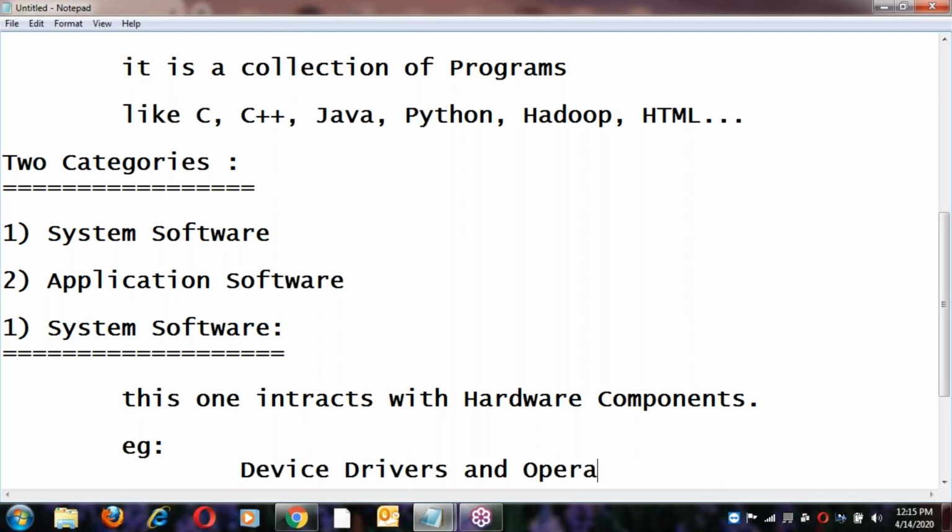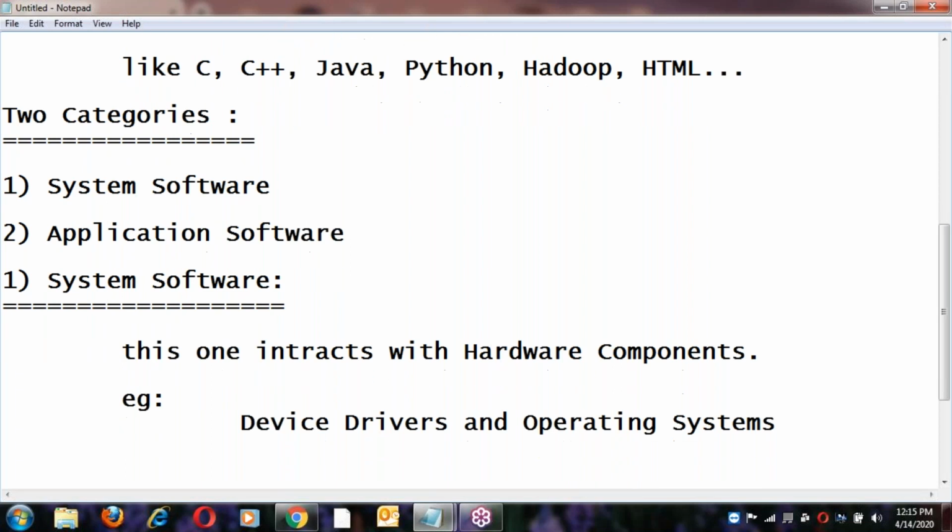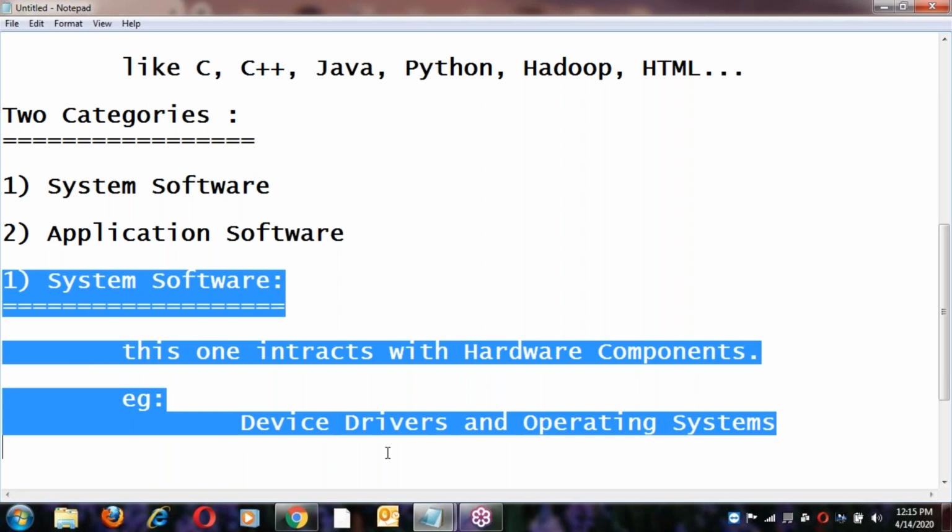Linux is an OS, so our part comes under system software.